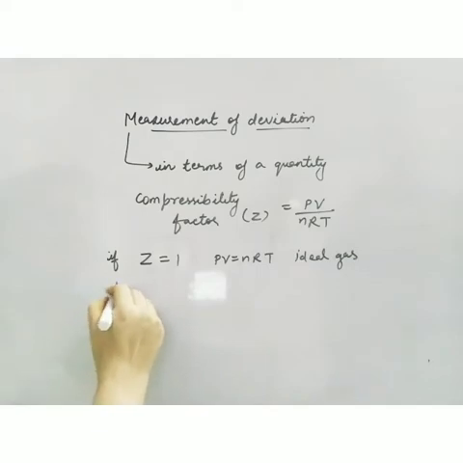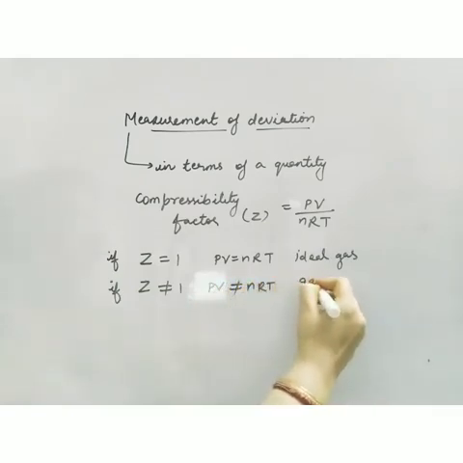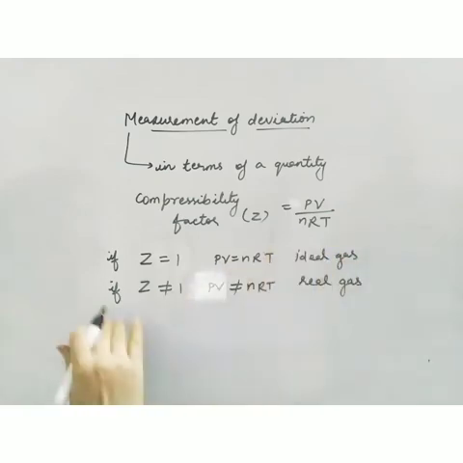And if Z is not equal to 1, because none of the gases show ideal behavior, PV is not equal to nRT. It means that the gas is a real gas. So by calculating the value of PV upon nRT, we can find out.